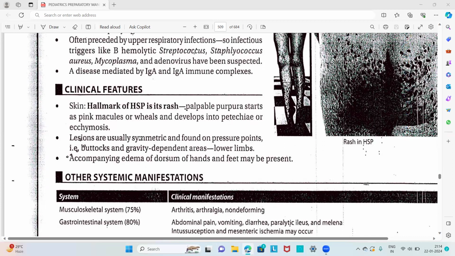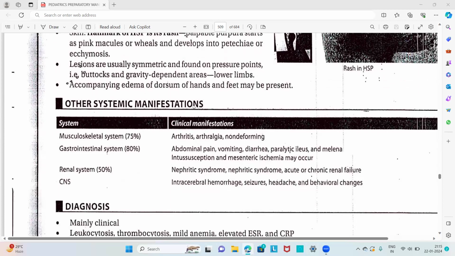The lesions are usually symmetric and found on pressure points like the buttocks and gravity-dependent areas like the lower limbs. Accompanying edema of the dorsum of the hands and feet may be present. Other systemic manifestations: in the musculoskeletal system there will be arthritis and arthralgia, non-deforming. In the gastrointestinal system there will be abdominal pain, vomiting, diarrhea, paralytic ileus, melena, intussusception, and mesenteric ischemia, which may also occur.